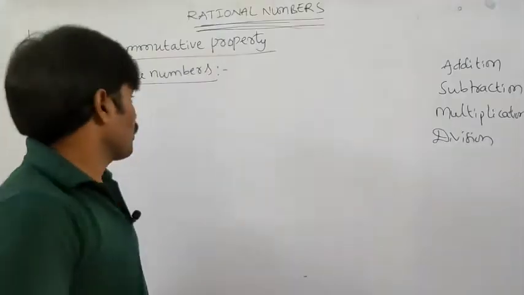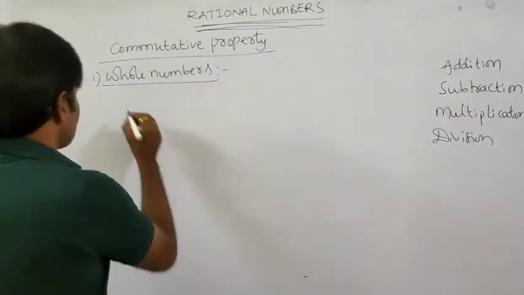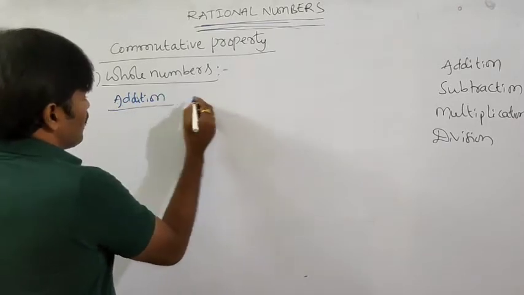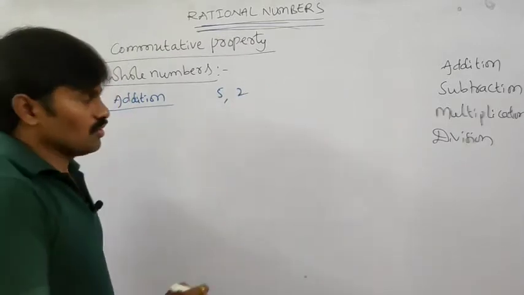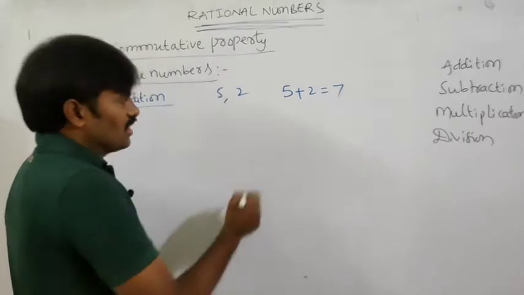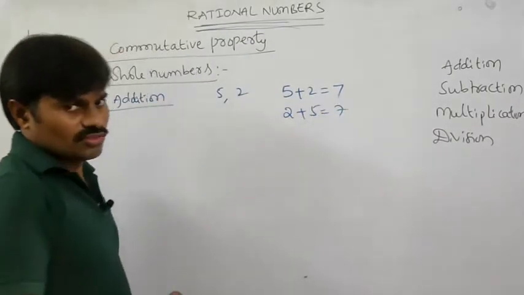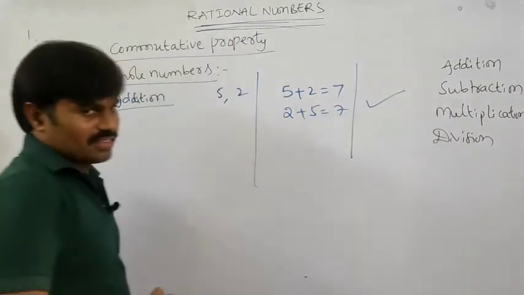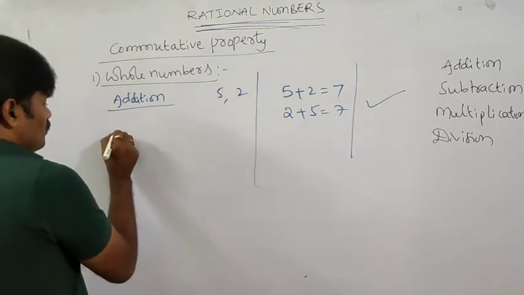Commutative property under addition for whole numbers. Let us consider any two numbers like 5 and 2. 5 plus 2 is how much? 7. If you change the order also, the result is 7 itself. So the commutative property under addition is satisfied. Now subtraction.